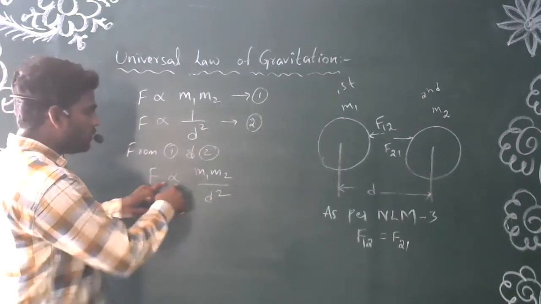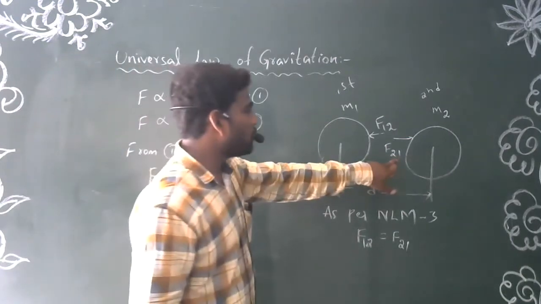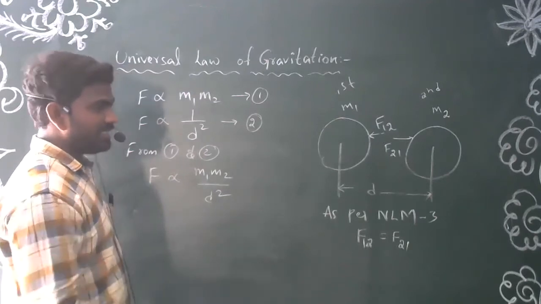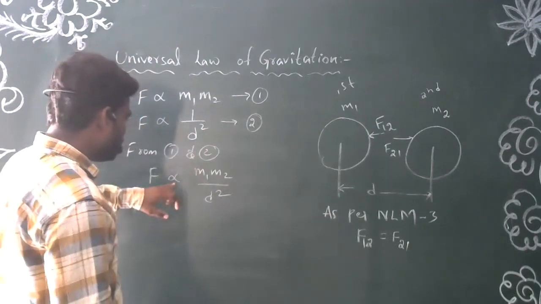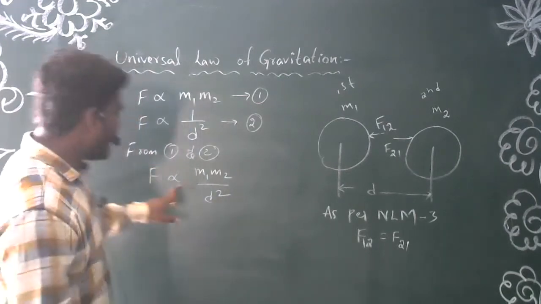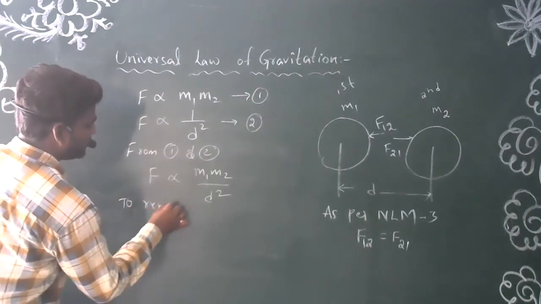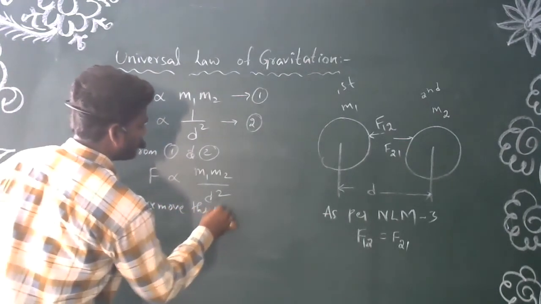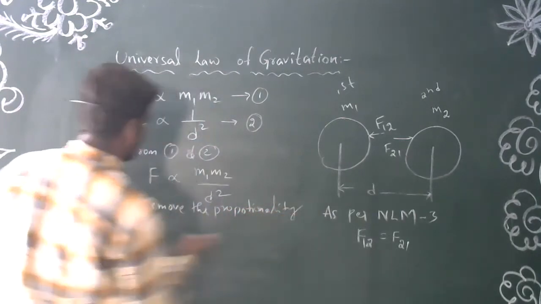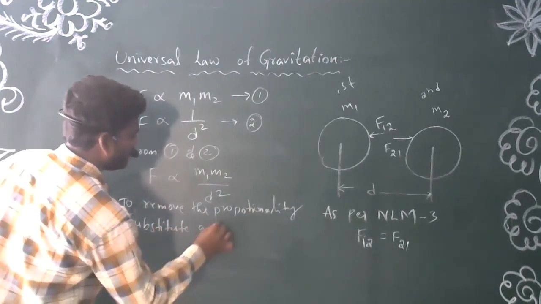Now I want to remove this proportionality to find out the magnitude of force existing between the two objects. For that, you need a formula. To remove the proportionality, substitute a constant.